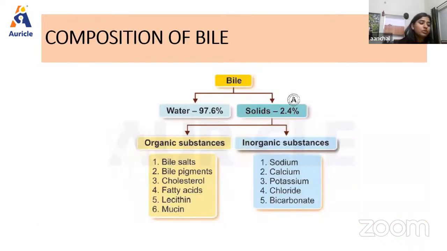Now coming to the composition of bile. The main components of bile are, first, water and, second, solids. Bile contains 97.6% water and 2.4% solids. In the solids, we have both organic as well as inorganic substances. The organic substances are very important, as they include bile salts, bile pigment, cholesterol, fatty acids, lecithin, and mucin. In the inorganic part, we have sodium, calcium, potassium, chloride, and bicarbonate ions.